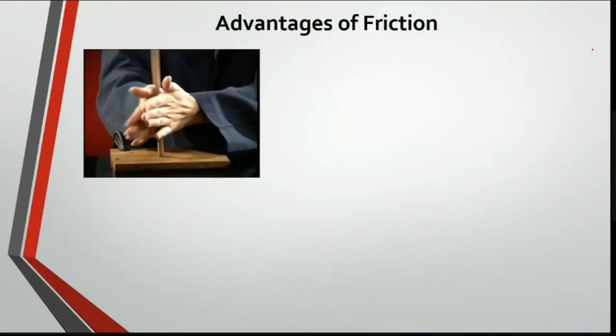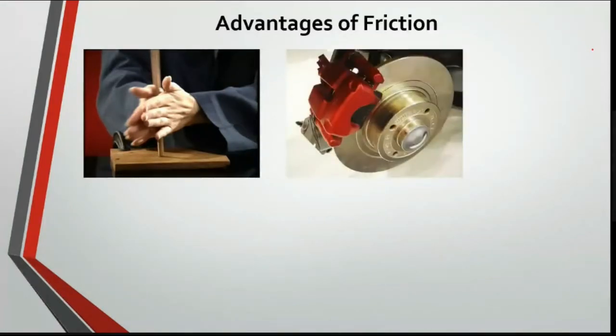The main advantages of friction: first, to produce heat to get fire. Second, brakes. You stop the vehicle because of the brake, where friction is produced between two surfaces, which makes your object come to rest.